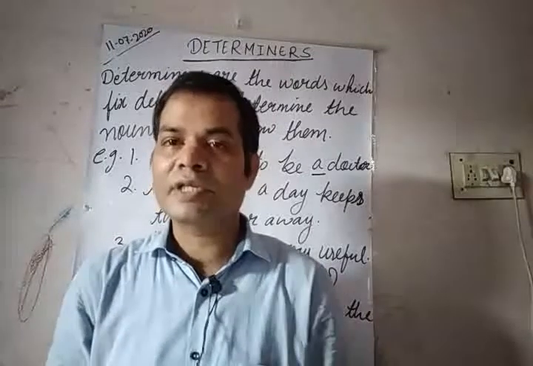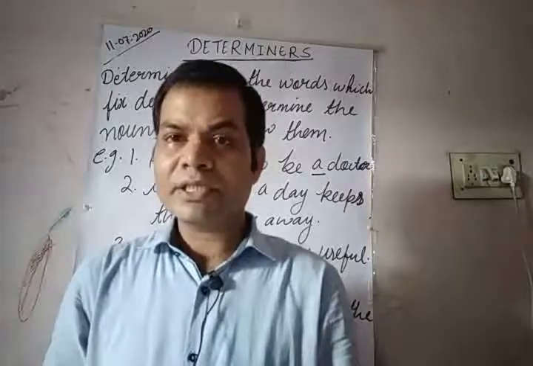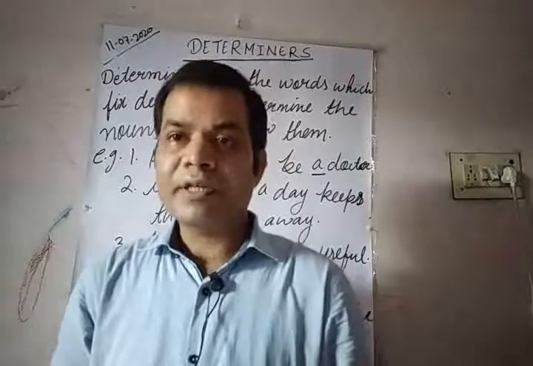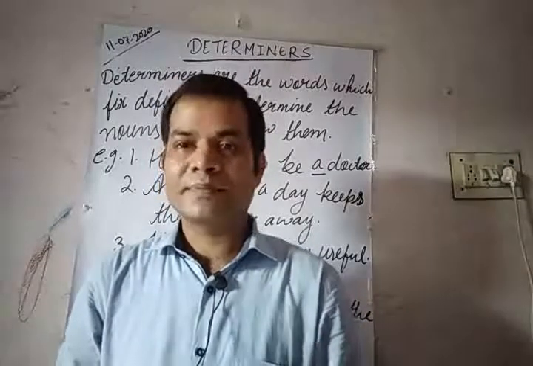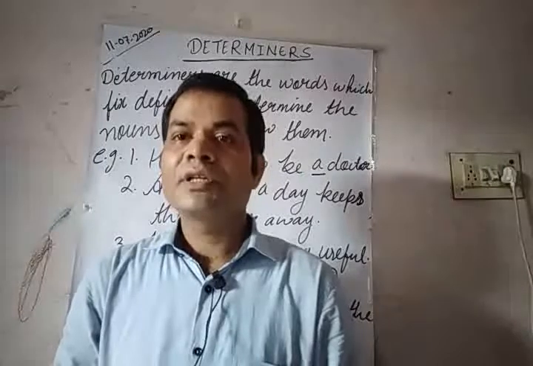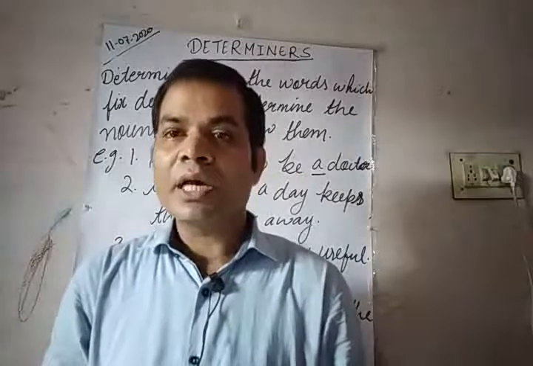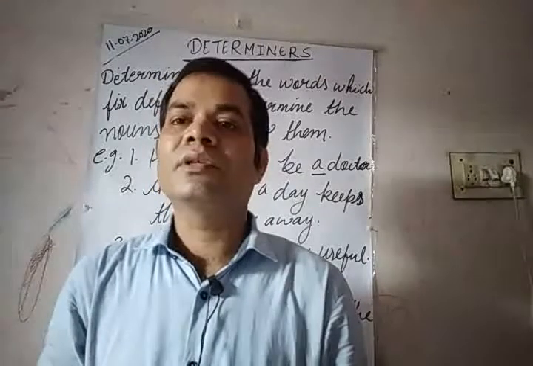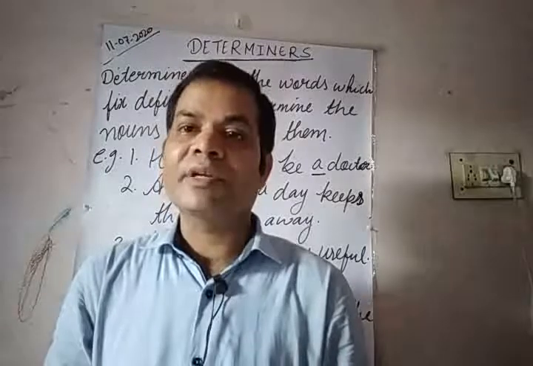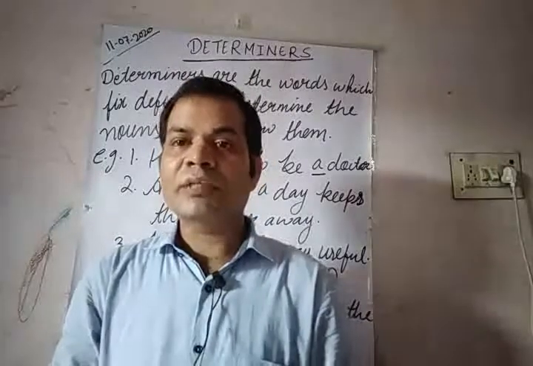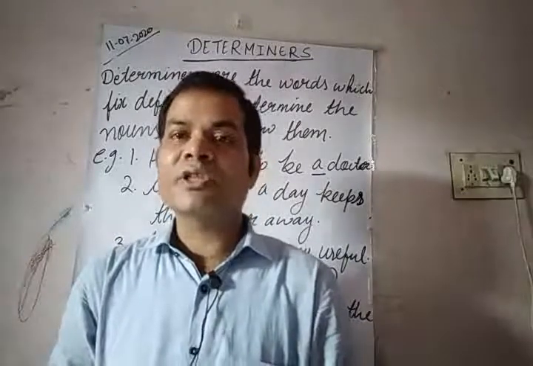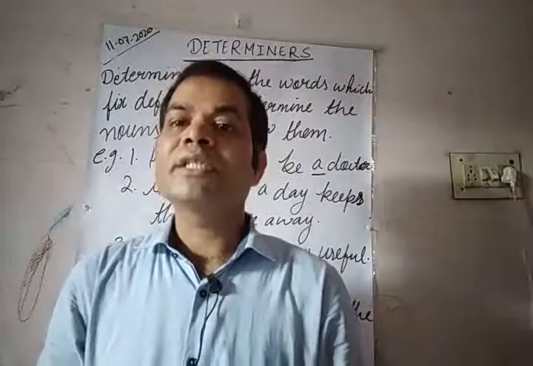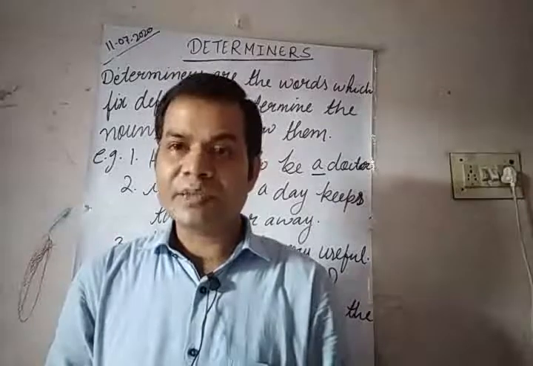It is a very important chapter in English grammar. You must have studied this chapter in your previous classes. So determiners are the noun fixers. The word which comes before a noun and fixes, determines or defines a noun, that word is called a determiner. So simply you can also call them adjectives because most of the determiners are adjectives. Determiners include adjectives and pronouns.